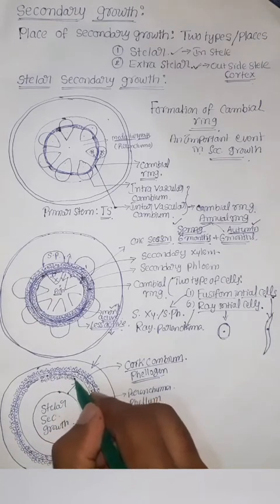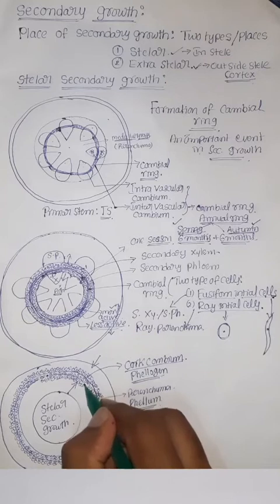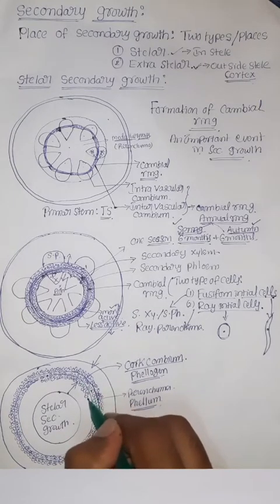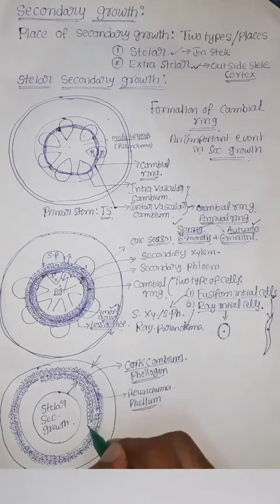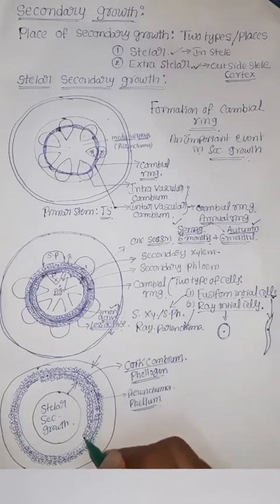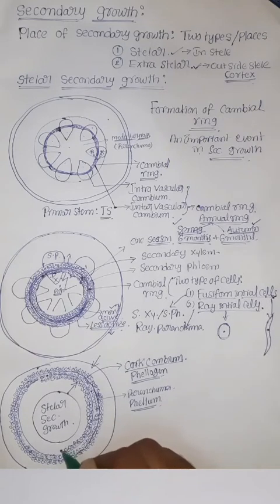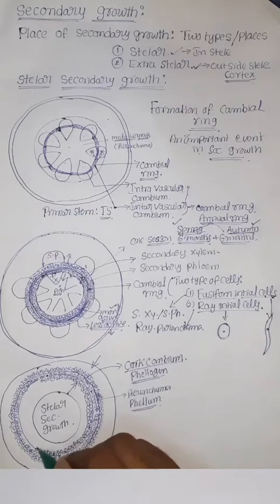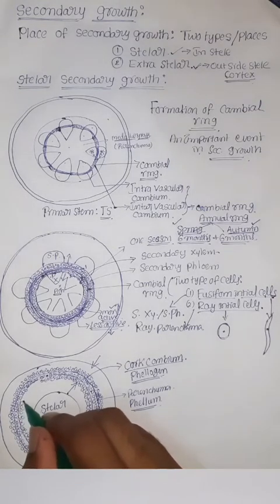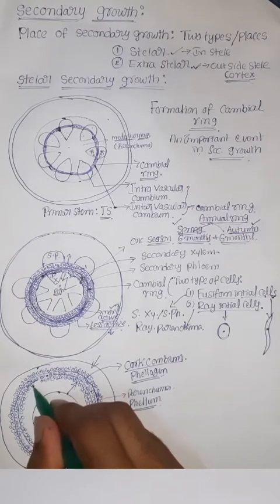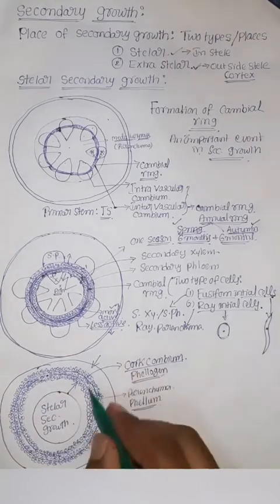At the same time, inside also the cork cambium is actively dividing and giving rise to new parenchymatous cells. This tissue is called secondary cortex. Inside, the cells that accumulate are known as secondary cortex.